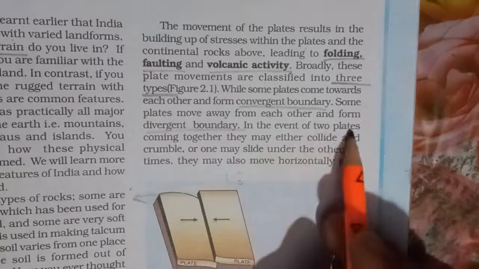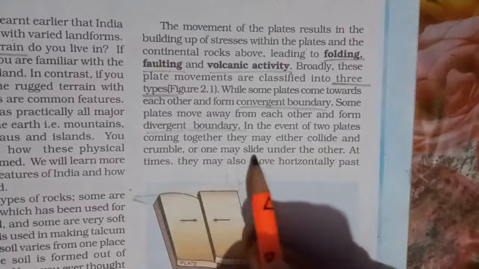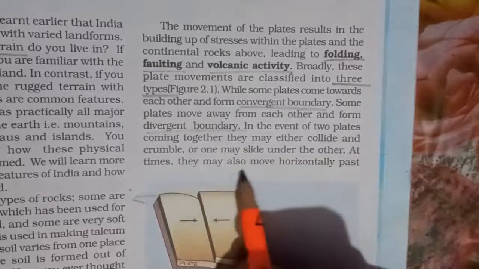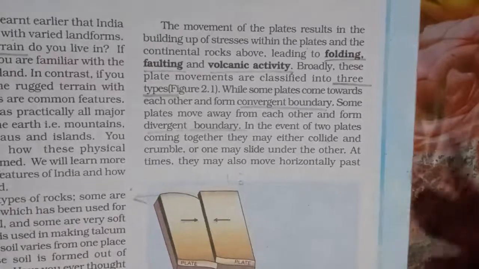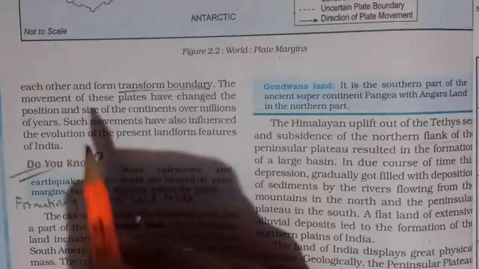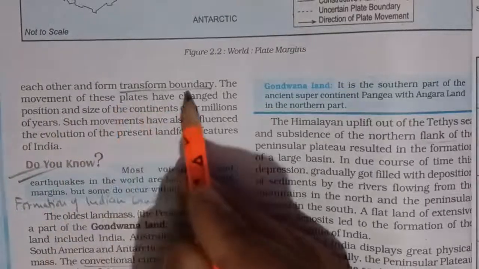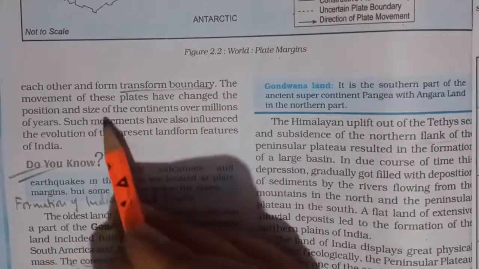In the event of two plates coming together, they may either collide and crumble, or one may slide under the other. They may also move horizontally, and when some plates move horizontally to each other, they form transform boundary. When they move in a horizontal position, it means they form transform boundary. The movement of these plates has changed the position and size of continents.